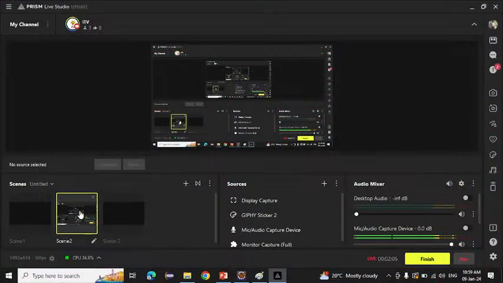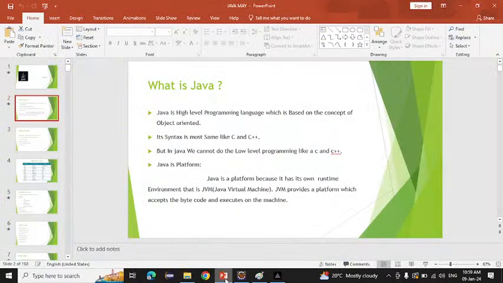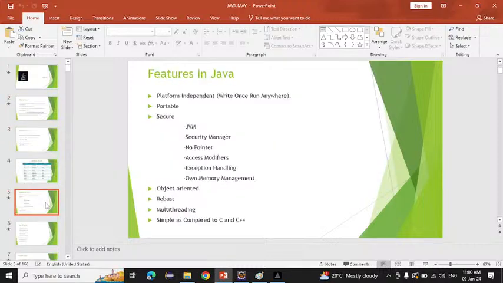Now we know what Java is, but now we have to know the features of Java. If you buy a mobile or a TV, what do we see? Simply the features, right? What is the RAM of that mobile, what is the hard disk of that mobile. So first we will see the features. Now we have to learn Java, so first we will see the features. What are the features of Java?